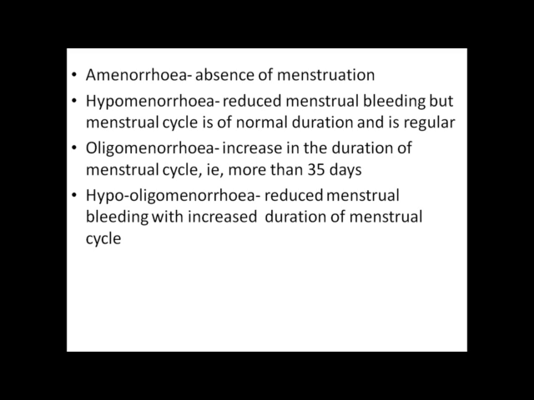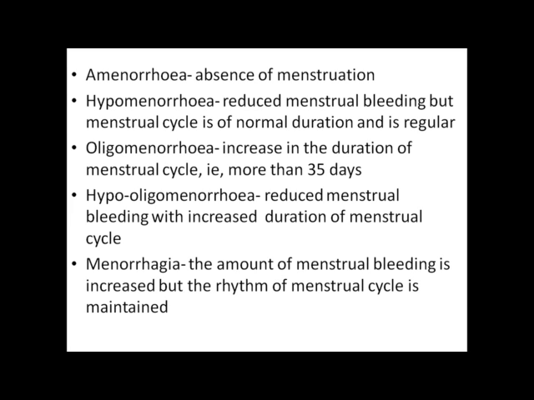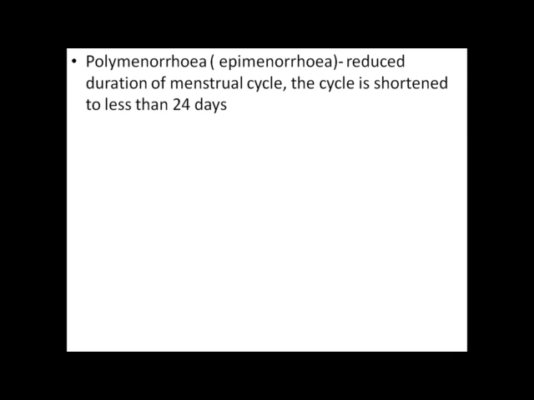Hypo-oligomenorrhea, reduced menstrual bleeding with increased duration of the menstrual cycle. Menorrhagia, the amount of menstrual bleeding is increased but the rhythm of the menstrual cycle is maintained. Polymenorrhoea, otherwise known as epimenorrhoea, reduced duration of the menstrual cycle. That means the cycle is shortened to less than 24 days.